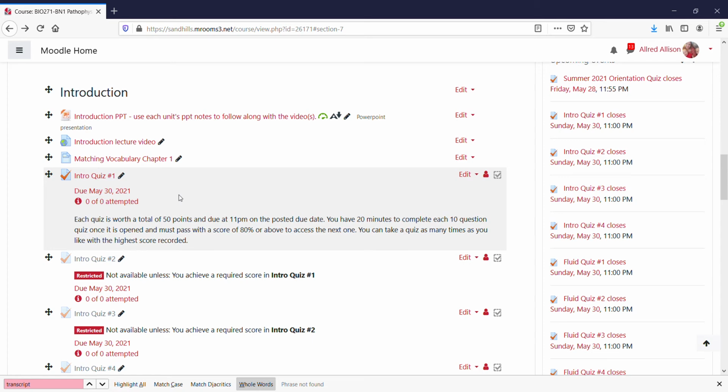You also have optional worksheets and activities that are throughout the unit. And again, this is a fast-paced course, so I'm not expecting you to be able to do everything. You're welcome to, but these are just optional reviews that you can pick and choose as you go through the course, see what works for you, and review it.